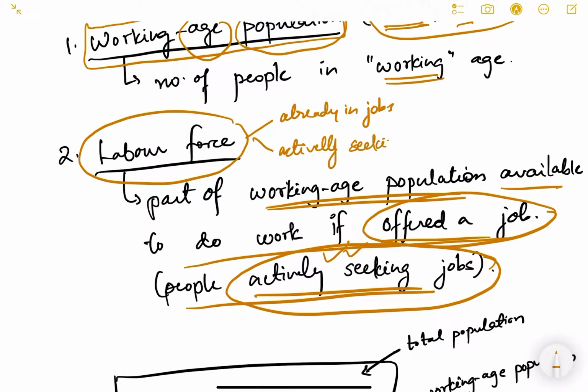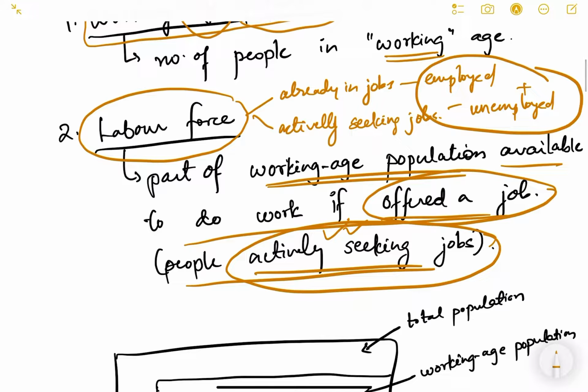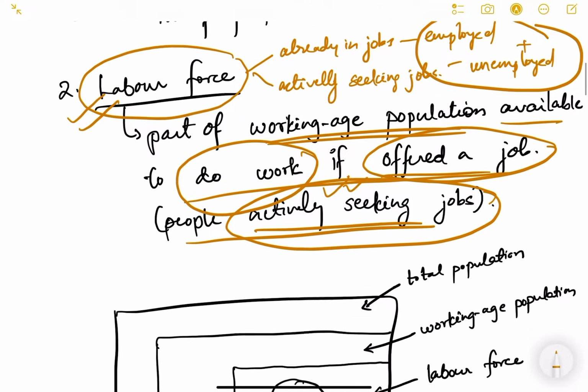These are the employed people and these are the unemployed people. Employed plus unemployed people are known as the labor force. This is the difference between working age population and labor force.